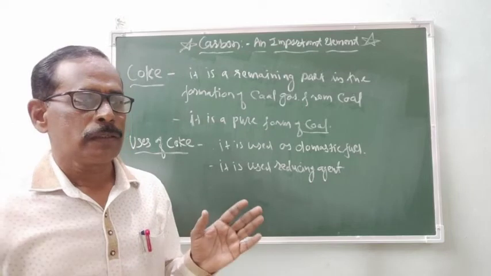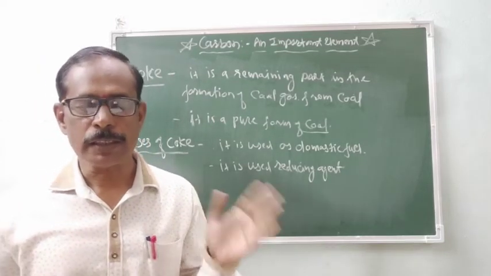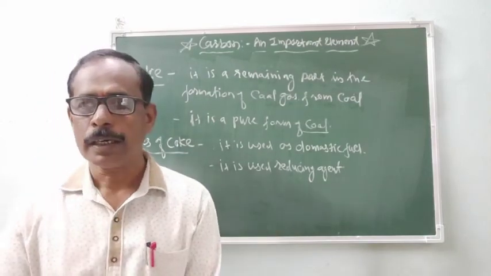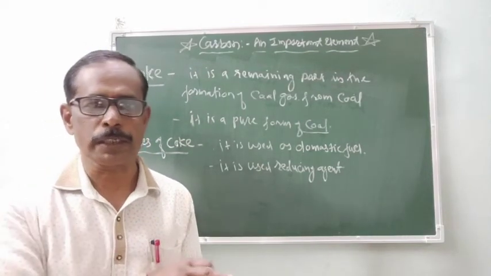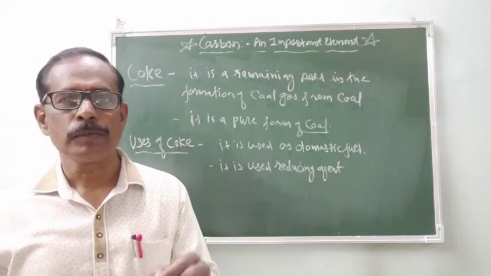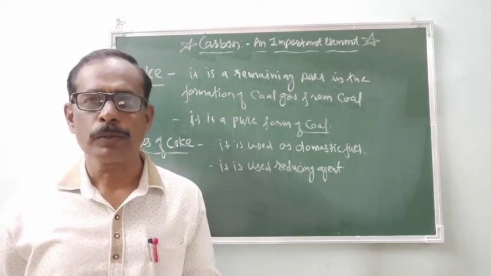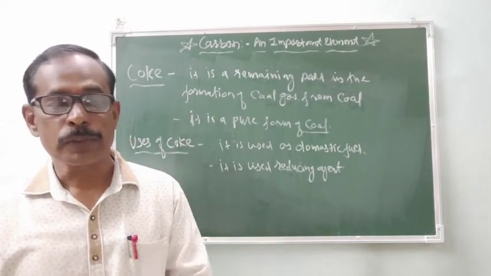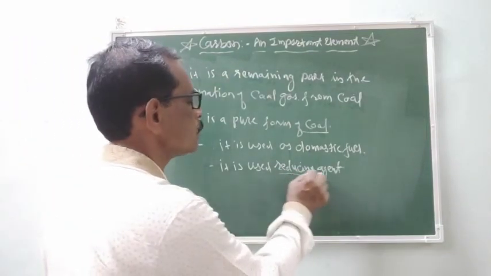When oxygen is removed from the oxides, this type of reaction is known as a reduction reaction. In that reaction, we need an agent, another chemical substance which can reduce the oxide. So this type of substance or chemical is known as a reducing agent.